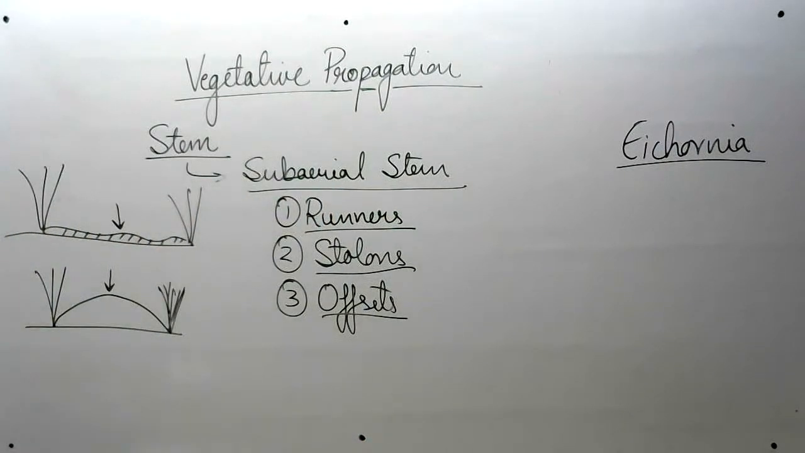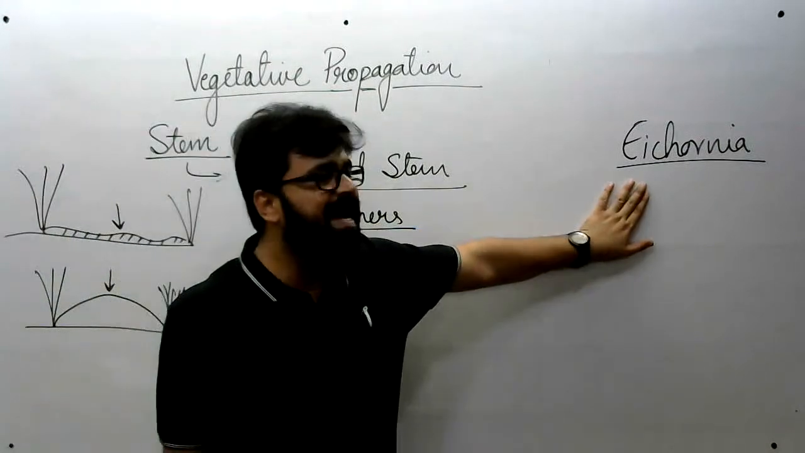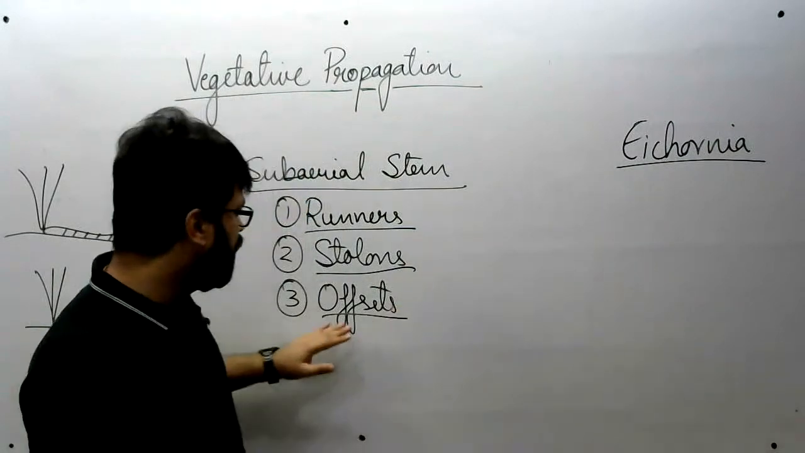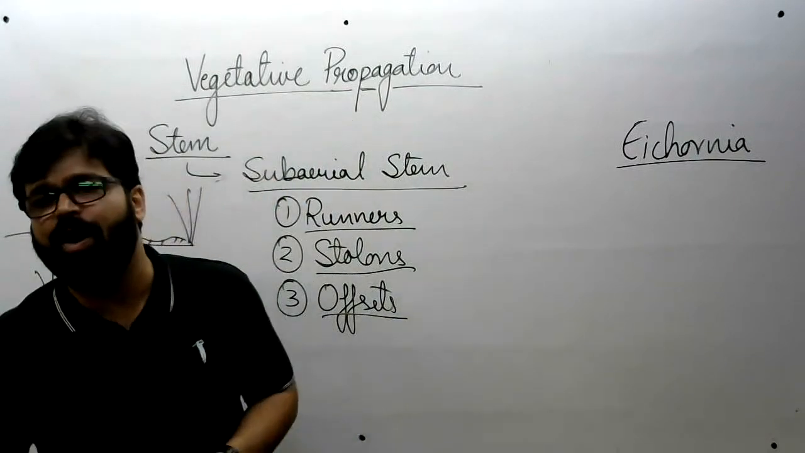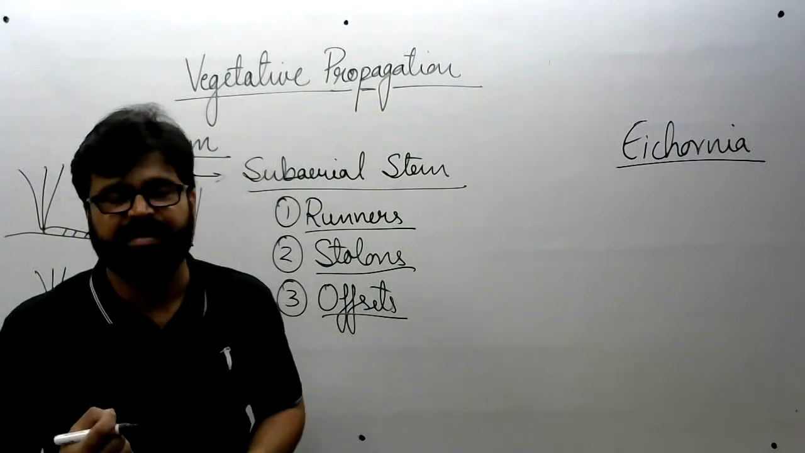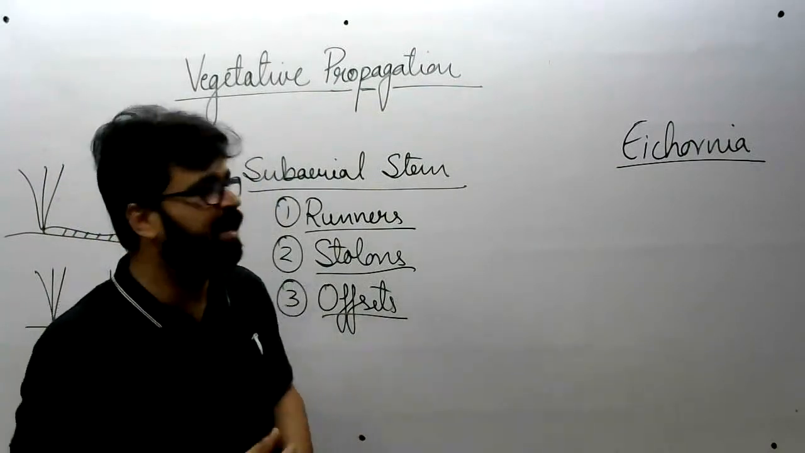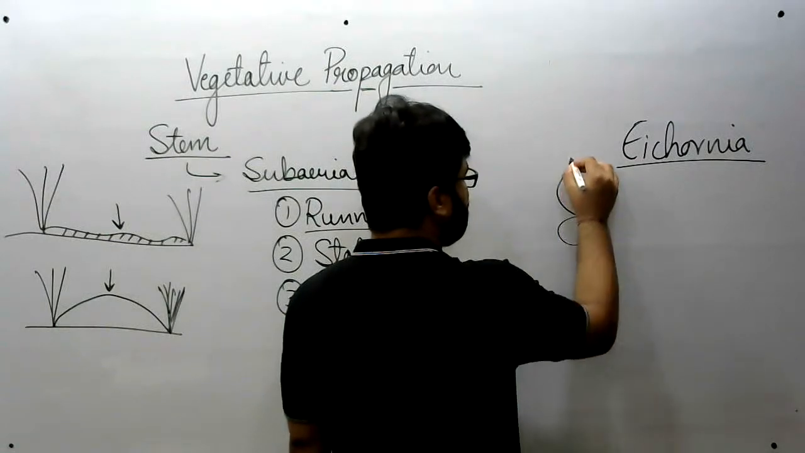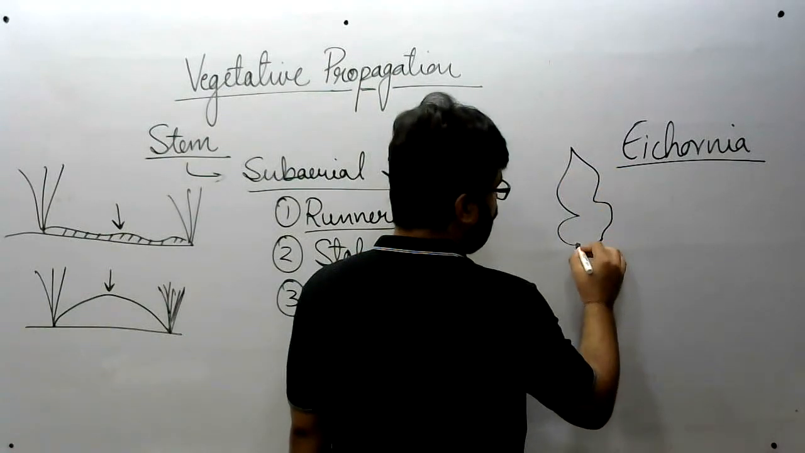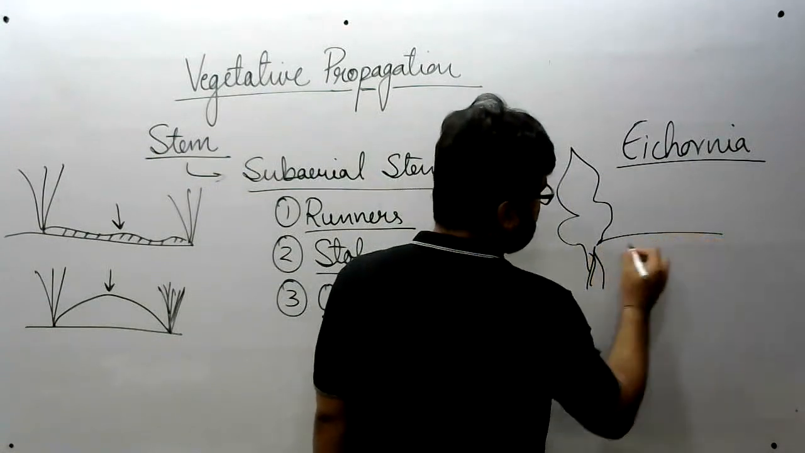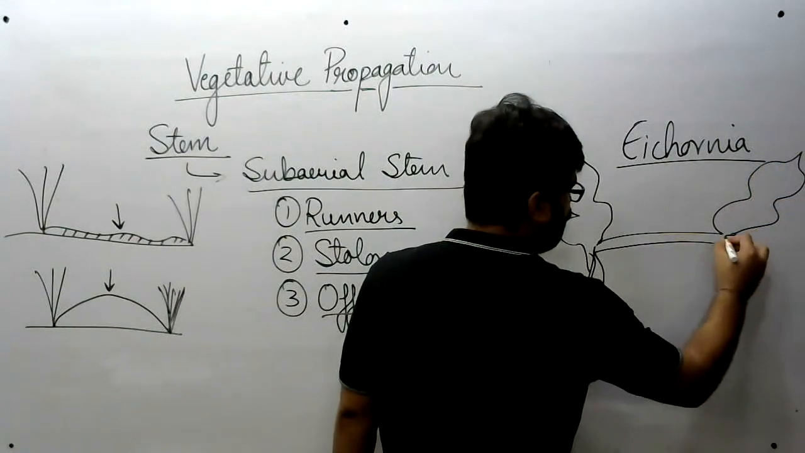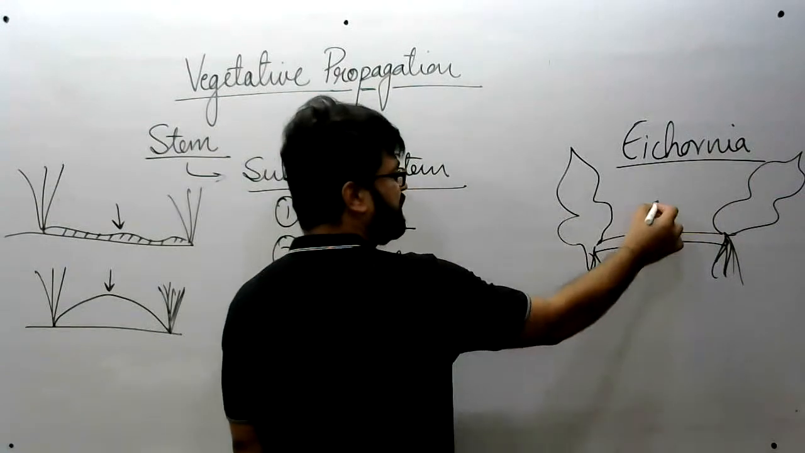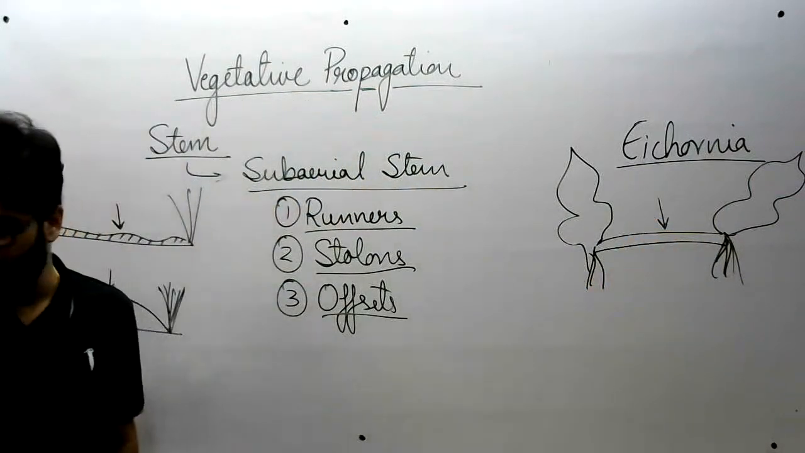All right. So yes, we were discussing offset. This is the example in which offset is found. Now, how will you describe offset? Offsets are one internode long shoot or stem that will give rise to a new plant. Eichhornia looks like this. Here are the roots. This is the offset, giving rise to another plant. This is the offset, one internode long stem.